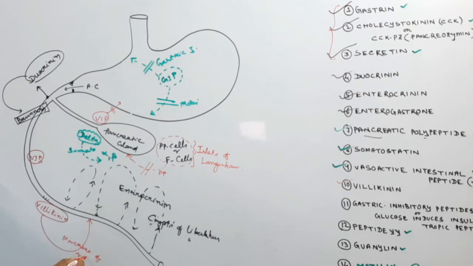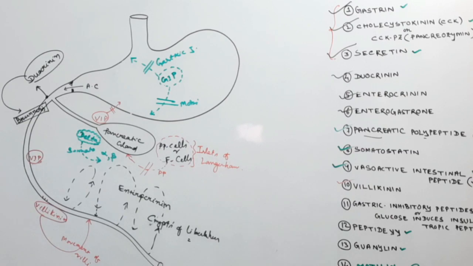Villikinin helps the movement of villi of the intestine. It's secreted from the gut and helps the movement of villi.